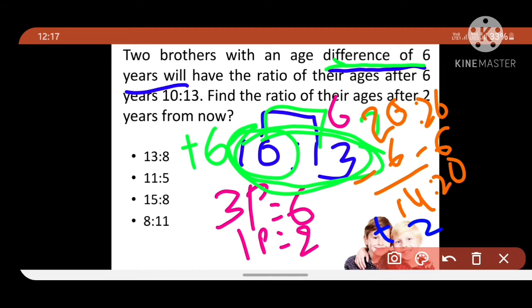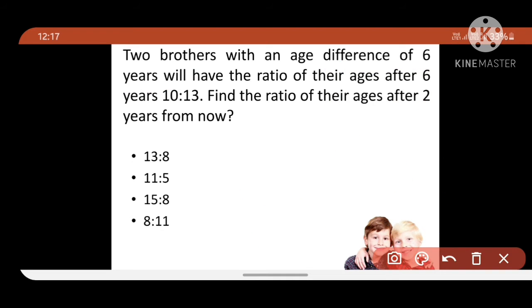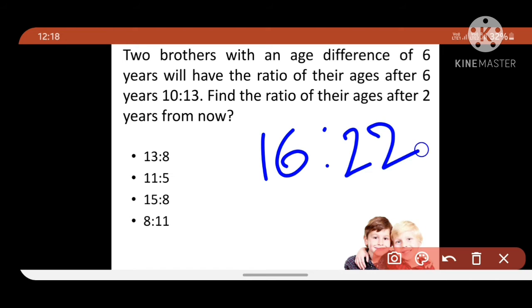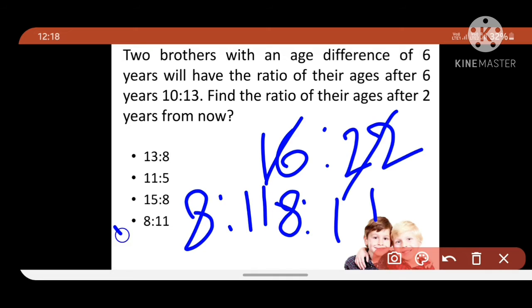So plus 2 and plus 2. So 16 is to 22 is the answer. Here there are cancellations: 2 8s are 16, 2 11s are 22. So 8 is to 11 is our answer.